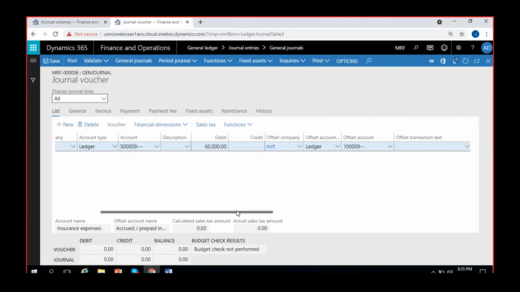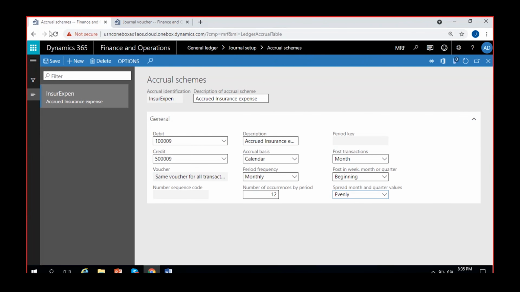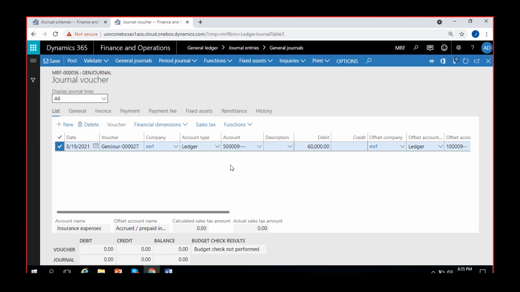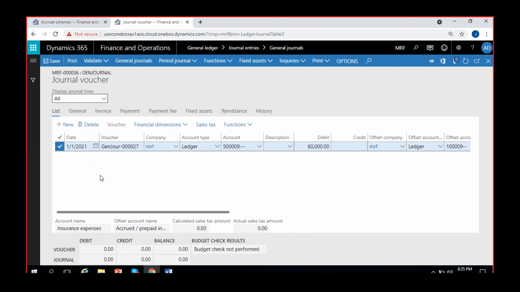Exactly. So now here we can apply this scheme, accrual scheme that we have created right here. We can apply that accrual scheme to this particular entry that we are posting. So I'll select the date of it as 1st of January, since I'm paying my insurance for whole year starting from 1st of January. Okay. So starting from 1st of January I have selected. I'll try to apply this scheme here, functions.